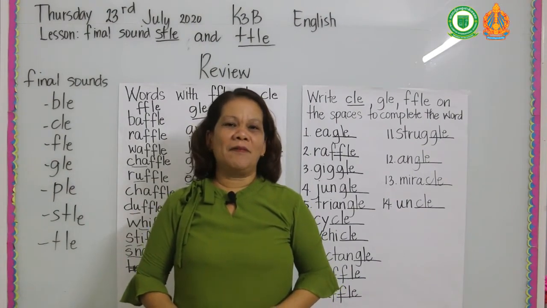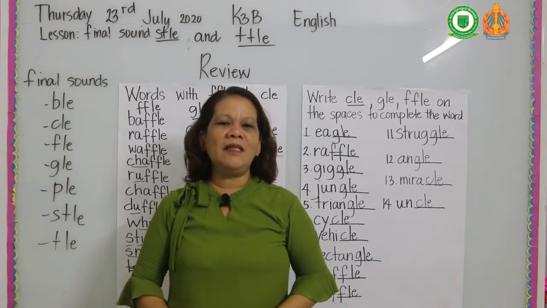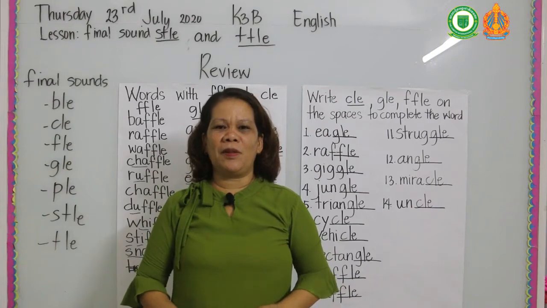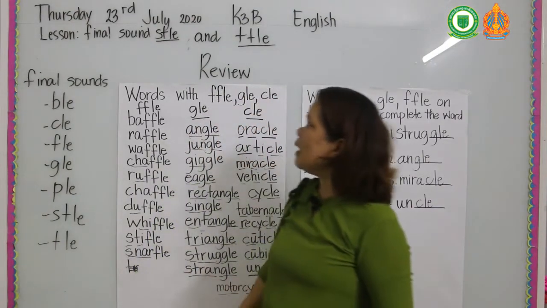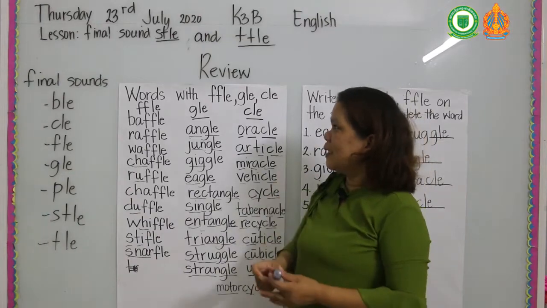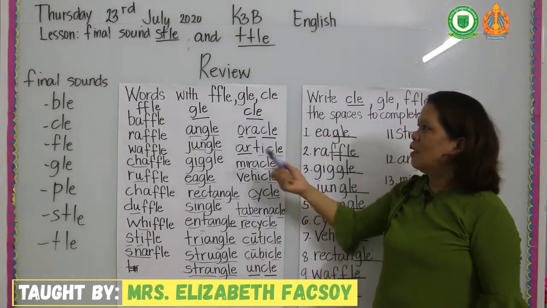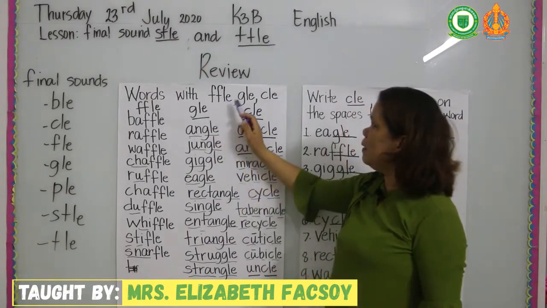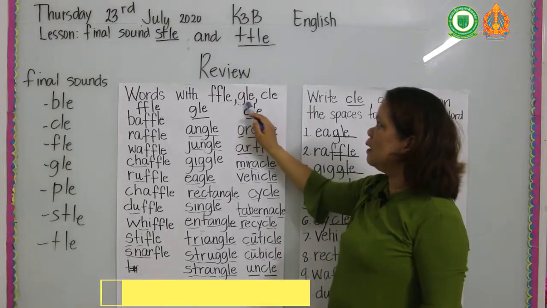Before we go to the new lesson, please bear with me. We are going to review what we had learned last Tuesday. These are the things that we learned: words with f, g, and k.